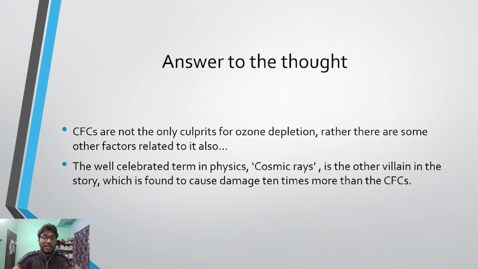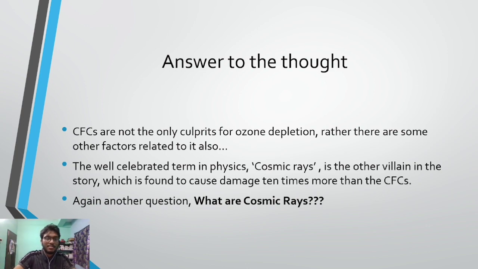Believe it or not, cosmic rays are the main villain, 10 times more dangerous than CFC. Mark that. Gradually, as we proceed with this series, we'll see that it is very difficult to remove cosmic rays. Cosmic rays are inevitable.